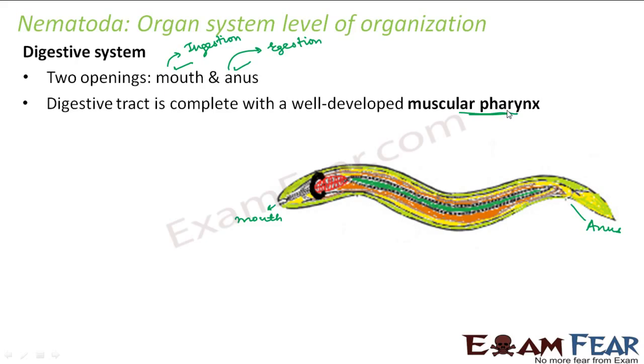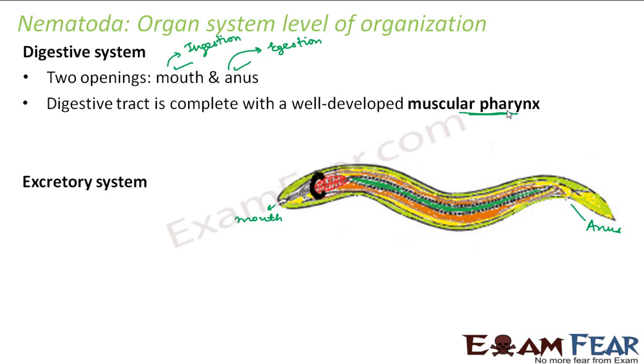Right? Now here, since you have two openings, there is one more advantage: the food which is to be taken in, that is the incoming food, and the outgoing food, that is the undigested food, do not get mixed up with each other. So one comes through the mouth, the other goes out through the anus. So there is no mixing between the incoming and the outgoing food. So here we have a mouth, we have the intestine, we also have the anus. So we have the different parts. The digestive system is complete. It is simple as well. I mean, not a very complex digestive system. A simple, complete digestive system.